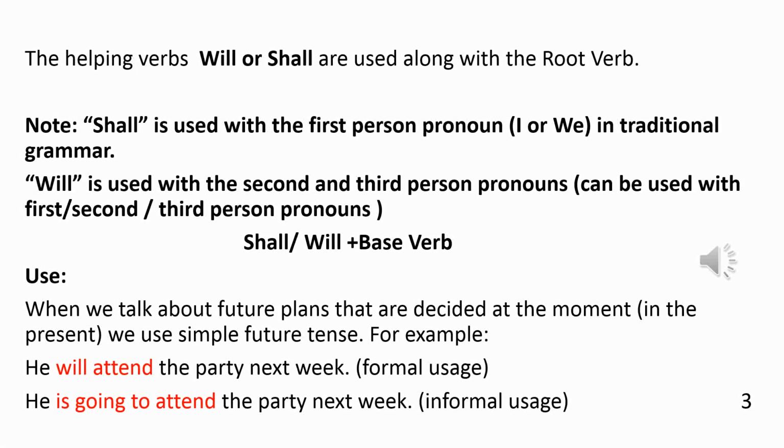Now here we see that the helping verbs will or shall can be used along with the root verb. For example, shall is used with the first person pronoun I or we in traditional grammar, and will is used with the second and third person pronouns. But it can also be used with first, second and third person pronouns, like in shall or will plus the base verb. Now that we know the basic structure of the future tense verb, let us go into its uses.